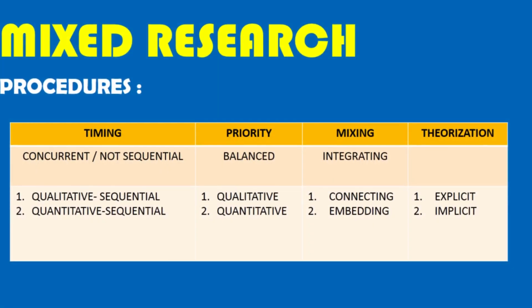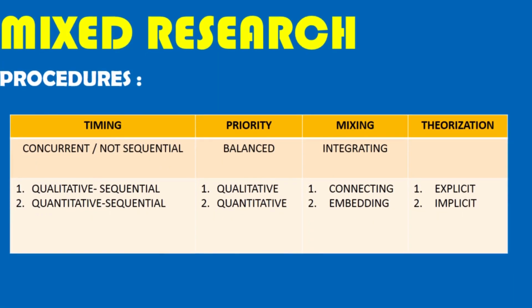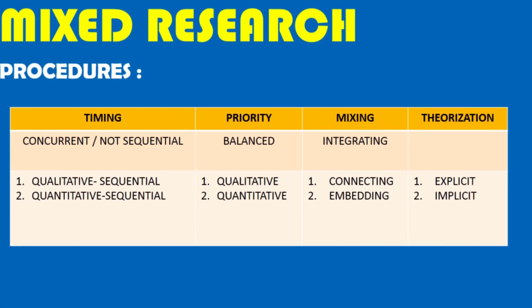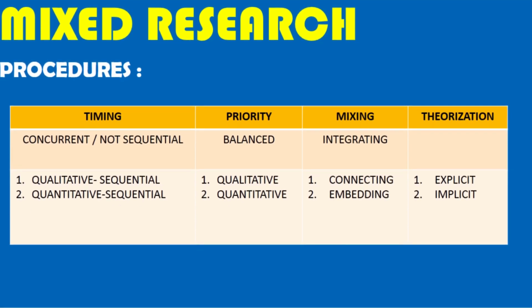There are 4 procedures of this mixed method: timing, weighting or prioritization, mixing, and finally theorization. First, timing. When using mixed methods, we must choose whether to use quantitative and qualitative methods simultaneously, or sequentially in order, starting with qualitative methods then continuing with quantitative methods, or vice versa. Second, the weight or priority between qualitative and quantitative methods, whether we will carry it out in a balanced 50-50 or heavy on one of the methods.